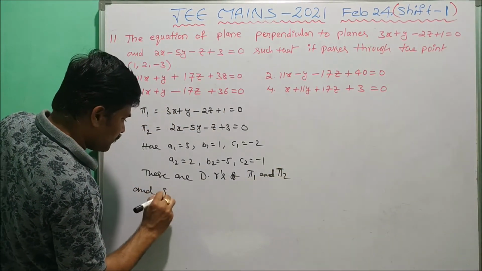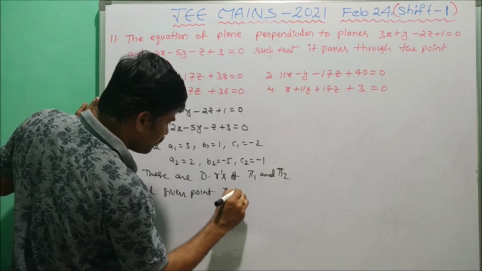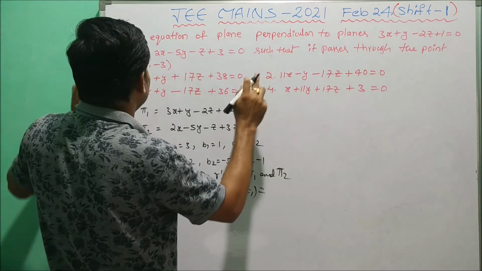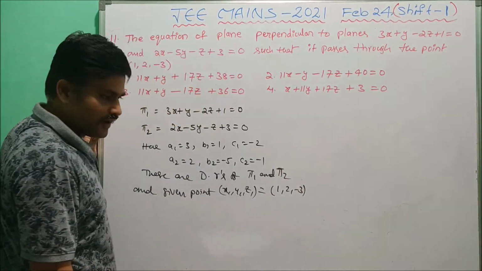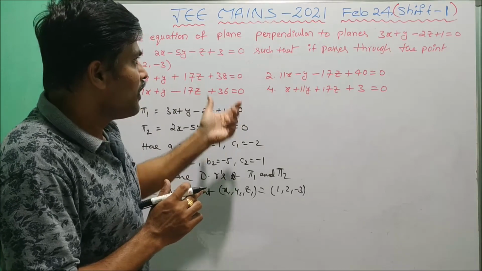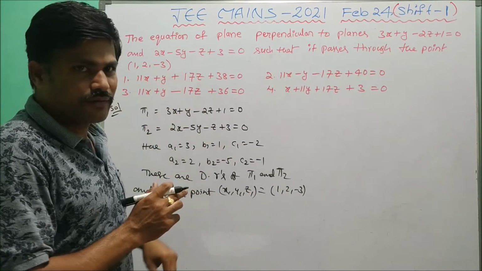And the given point x1, y1, z1 is 1, 2, minus 3. Now our required plane is perpendicular to both these planes and passing through this point.